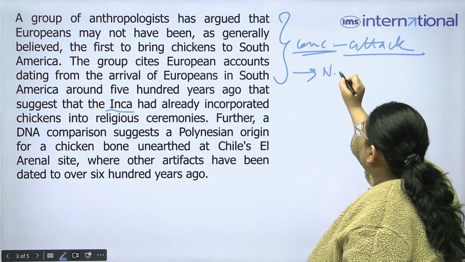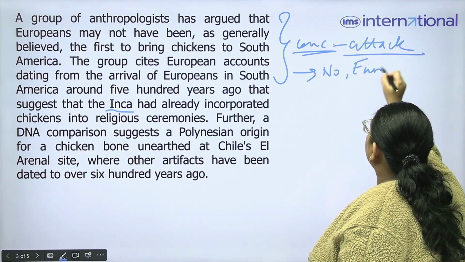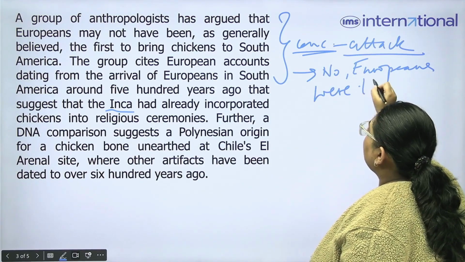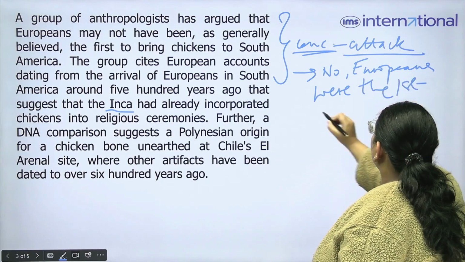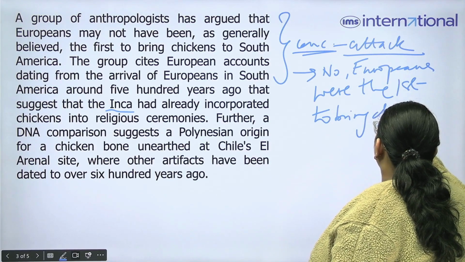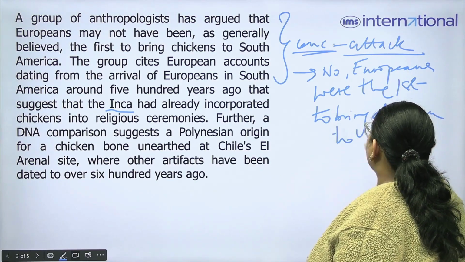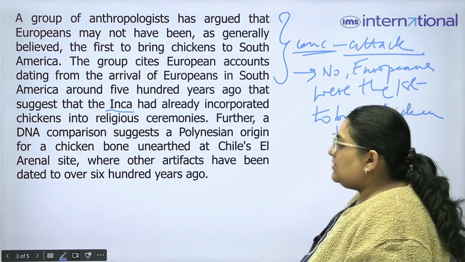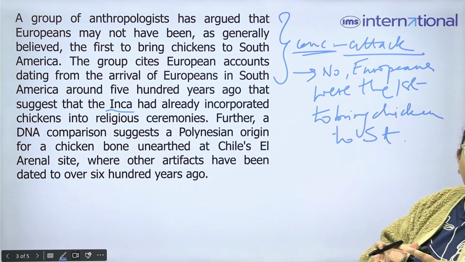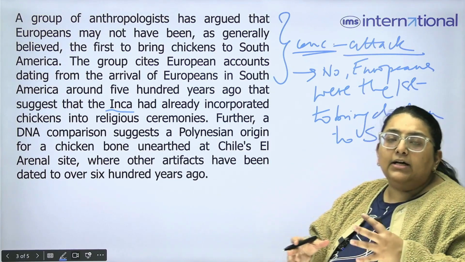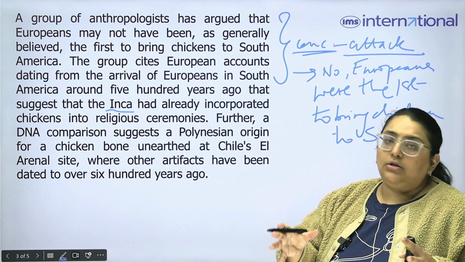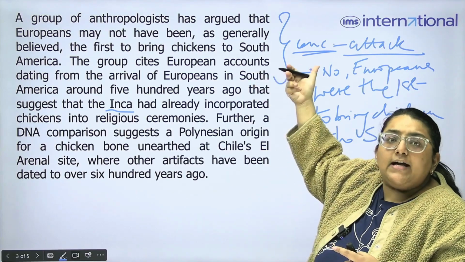That no, Europeans were the first to bring chicken to South America. So we have to say the opposite. When we have weakening, we have to either prove the opposite or we have to at least put a doubt into what they were saying.